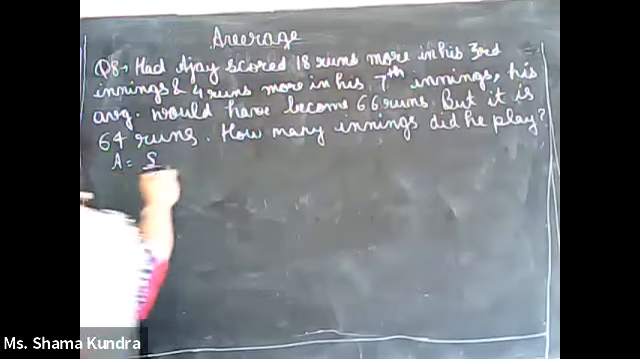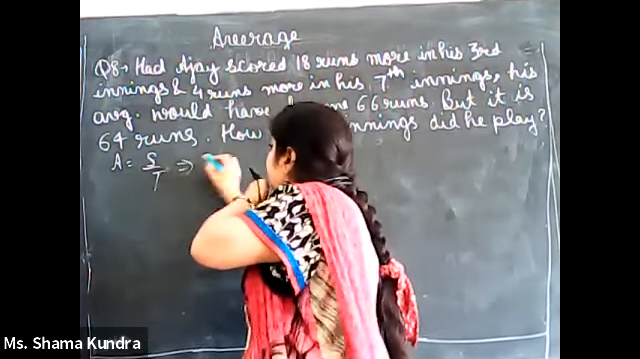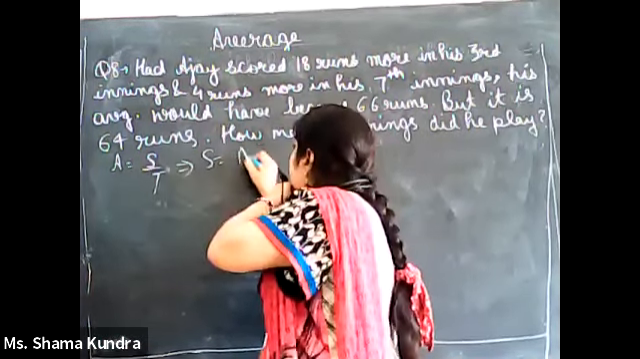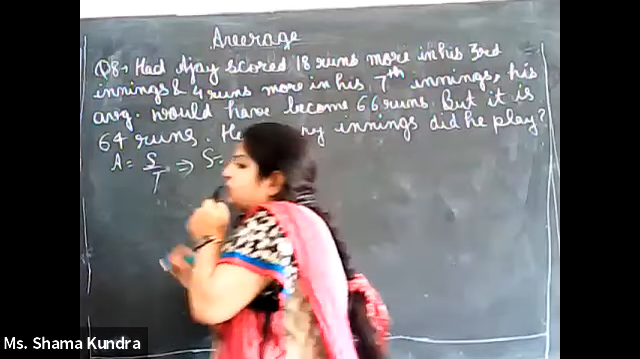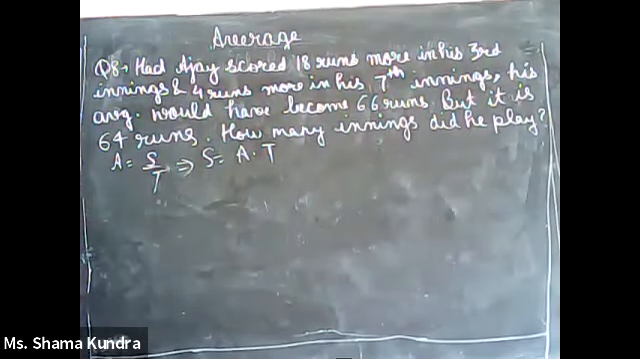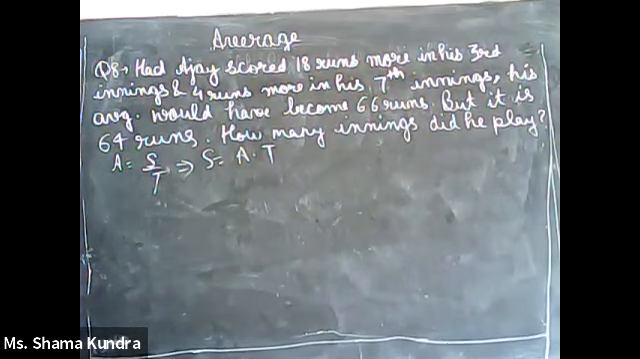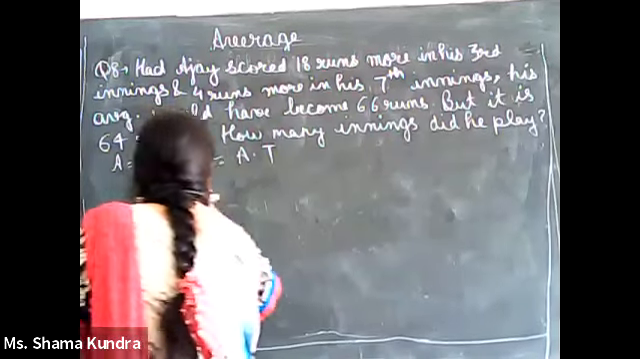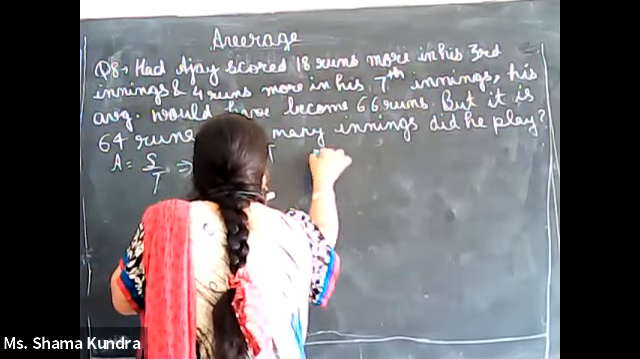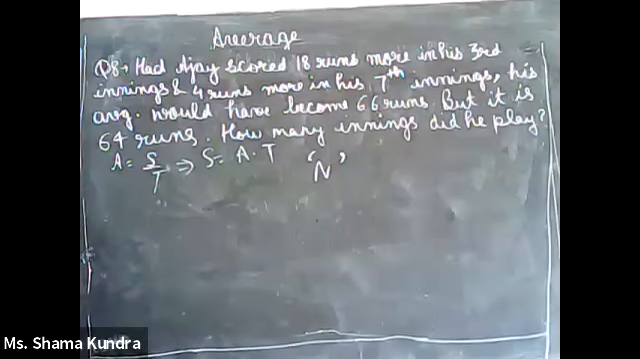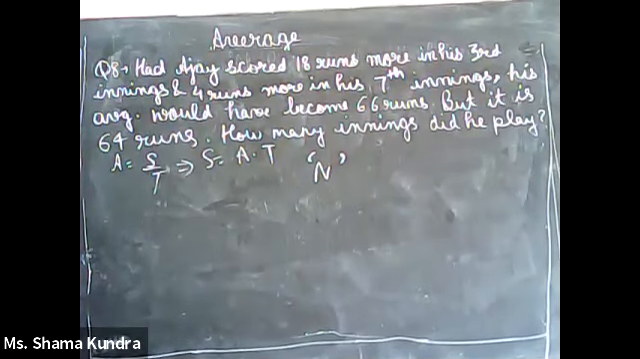We know average is sum divided by total. Here we want to find the sum. So sum will be average into total. So the sum of runs scored in all innings, that is total runs, would be the average number of runs per inning multiplied by the total number of innings. So let us say N is the total number of innings Ajay played.